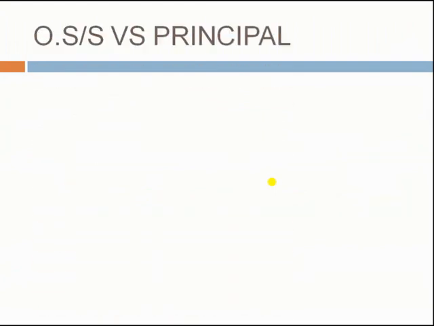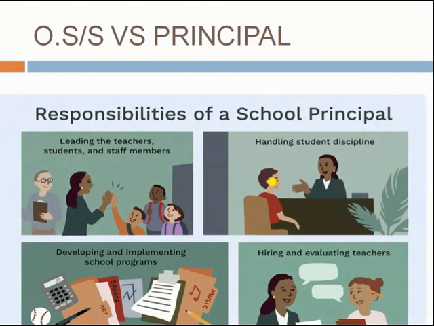We can compare an operating system with a school principal. As you are seeing in the images, the responsibility of a school principal means leading the teachers, students and staff members, handling student discipline, developing and implementing school programs, hiring and evaluating teachers. Similarly, an operating system controls the whole computer in a good manner. Without an operating system we can't operate our computer.